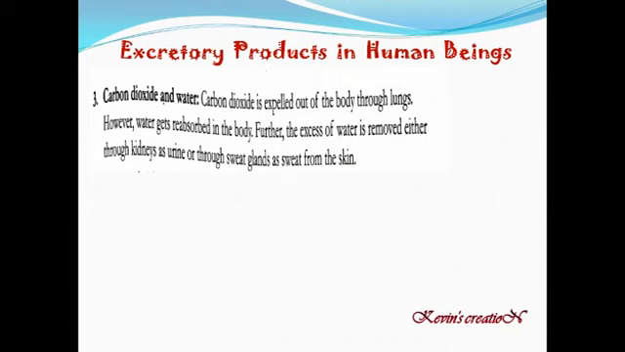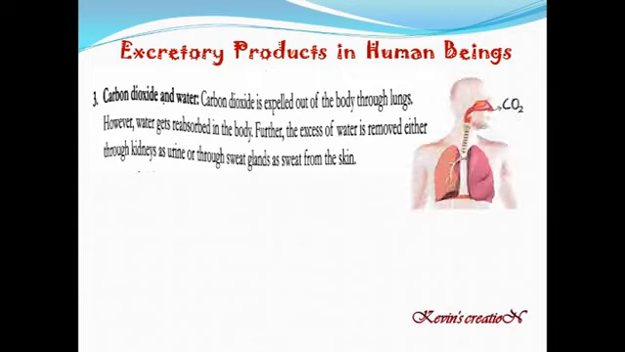And suppose if there is excess of water, either it comes out as urine by the kidneys, or else through the sweat glands it comes out on your skin as sweat. So sweat is also the excretory product. The excess water comes out of your body. Carbon dioxide comes out through the lungs. You can see in the diagram. So here you can see how lungs and skin are eliminating the excretory products.